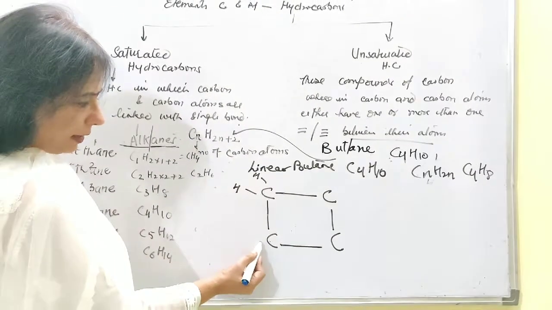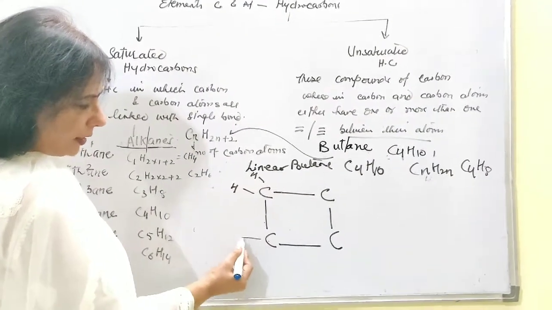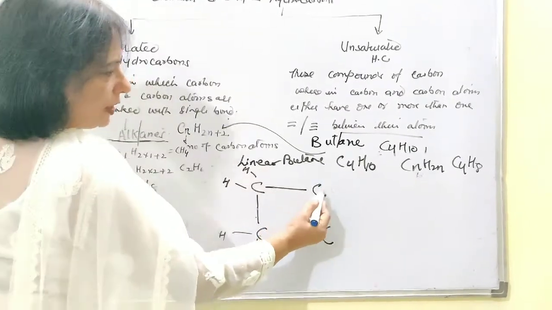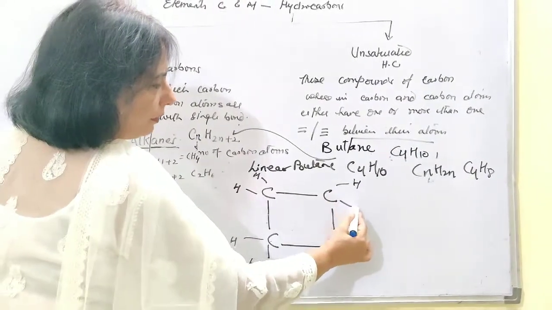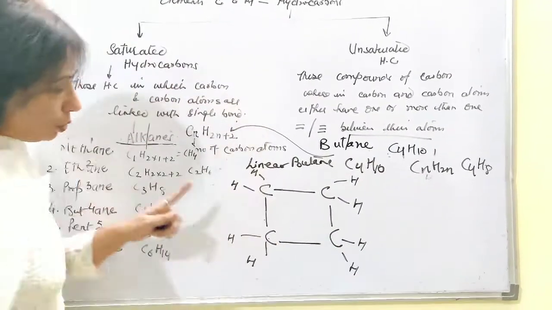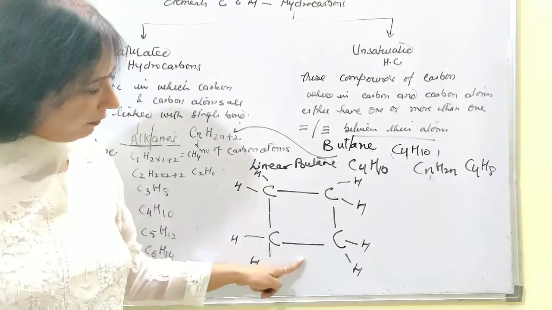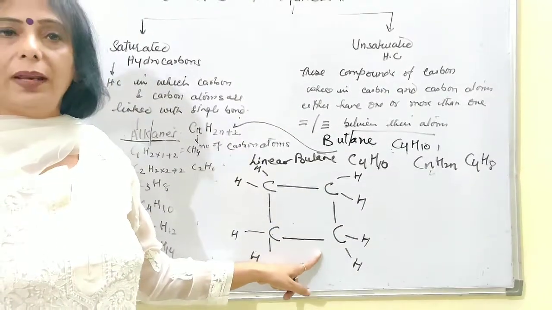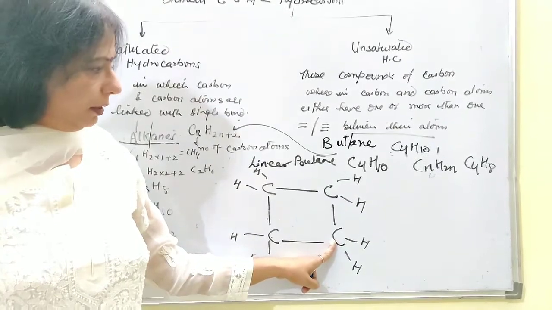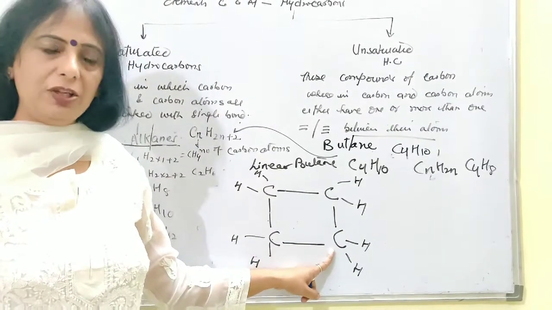Exactly, this carbon atom, 1 this side and 2 more bonds will be developed with the hydrogen atoms. So this way, this carbon will be developing, and this way, this carbon will also be developing. So each carbon atom will have 4 single covalent bonds. Tetravalency of the carbon has been completed, and it has completed its octet by sharing of electrons.